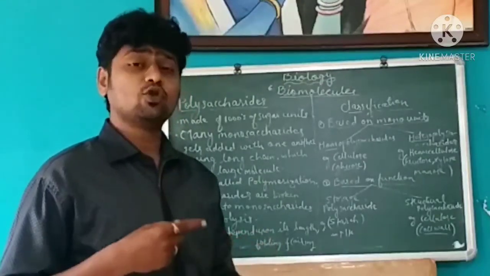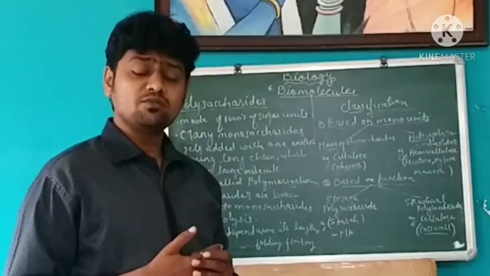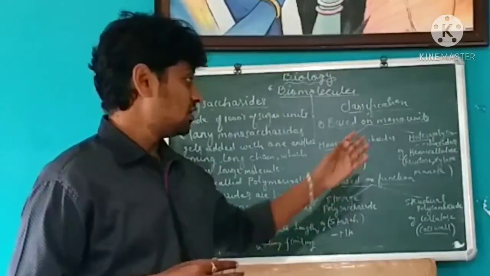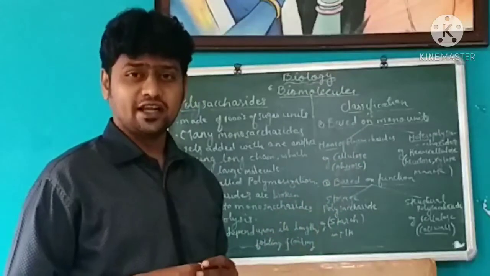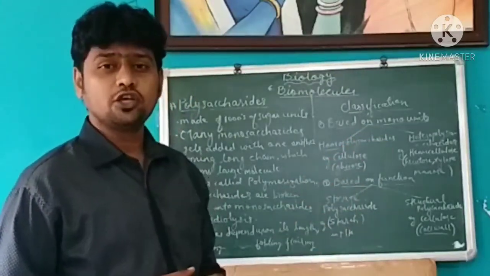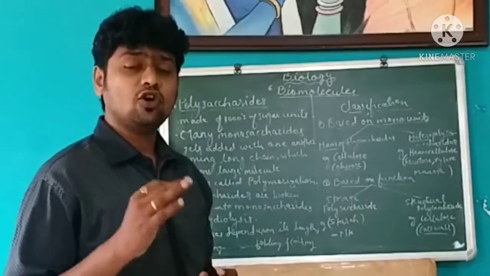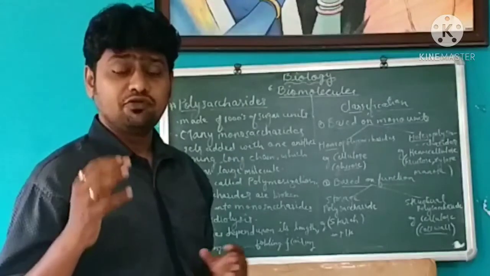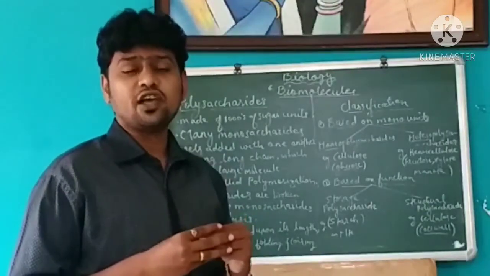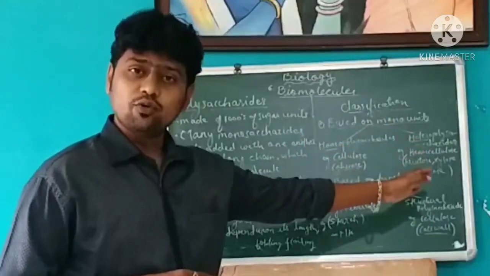So different sugars come together and form the heteropolysaccharide, and that is hemicellulose. So this is the first method of classification of polysaccharides based on the monounits. Based on which units come together and form the polysaccharides, they are divided into Homo Polysaccharides and Heteropolysaccharides.